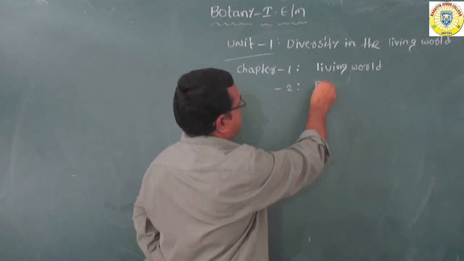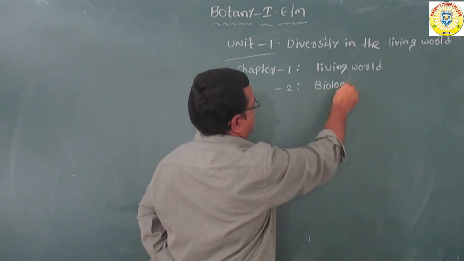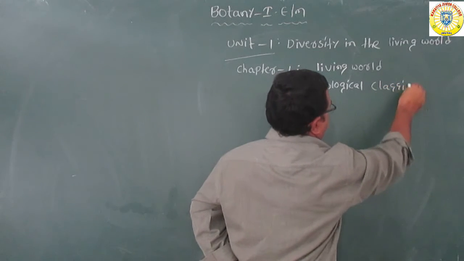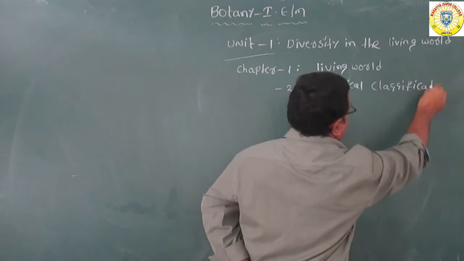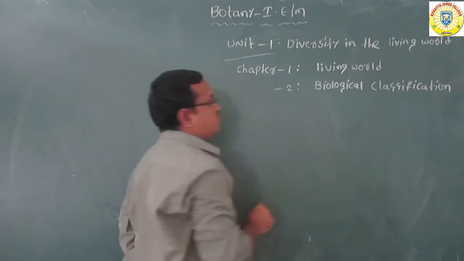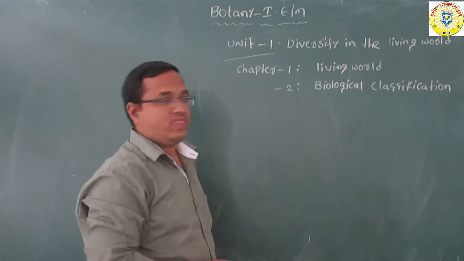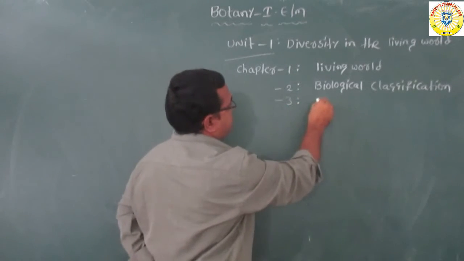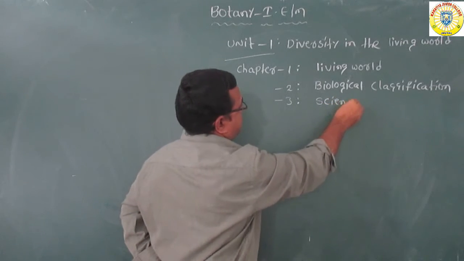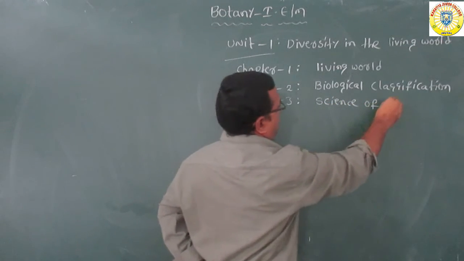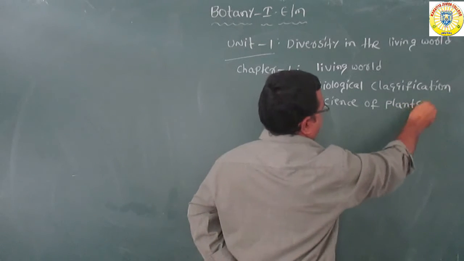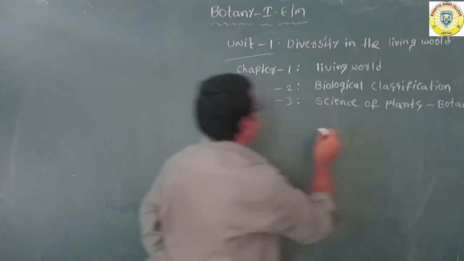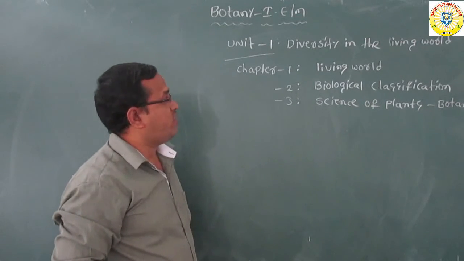Next, chapter number 3, science of plants, botany.